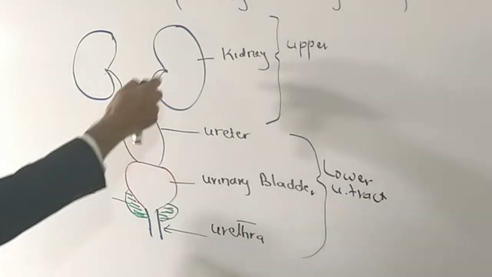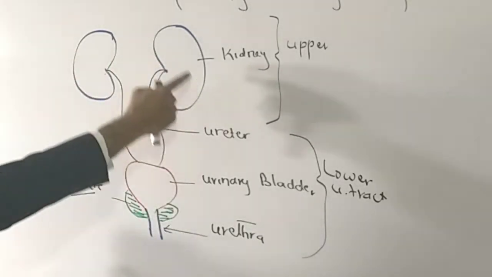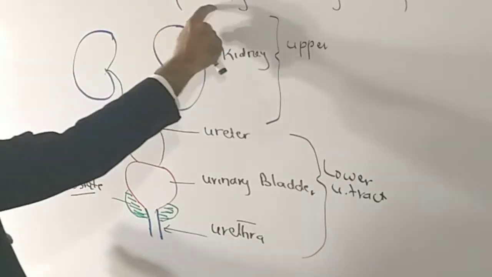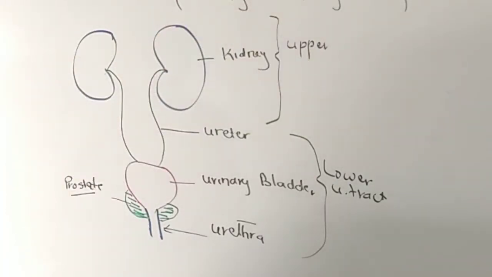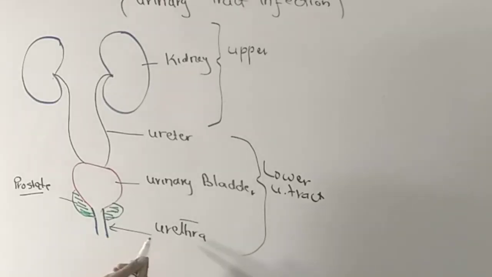Whenever there is infection in this tract, we call it urinary tract infection. If infection is limited to the urethra, we call it urethritis. I told you in my last video that whenever you see the suffix itis, it means infection or inflammation.